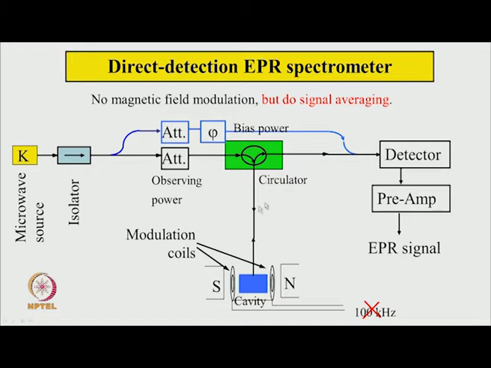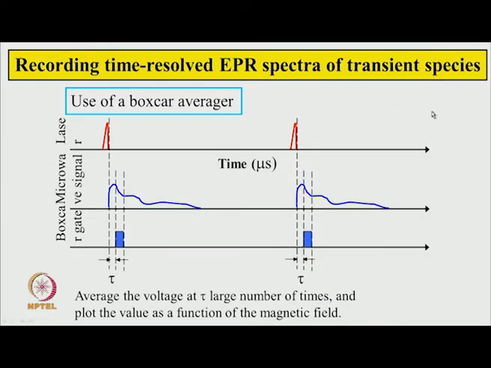So, this is the one I said earlier: we use a direct detection EPR spectrometer and we do not use the field modulation technique, we simply get the output from the preamplifier. But to improve the signal to noise ratio, we do signal averaging. Signal averaging is done in this way. Suppose the laser is operated in repetitive mode, and every time the microwave signal looks very similar. So, we take a small portion of the voltage at a given time after the laser, shown here as the blue block, and average this many times.